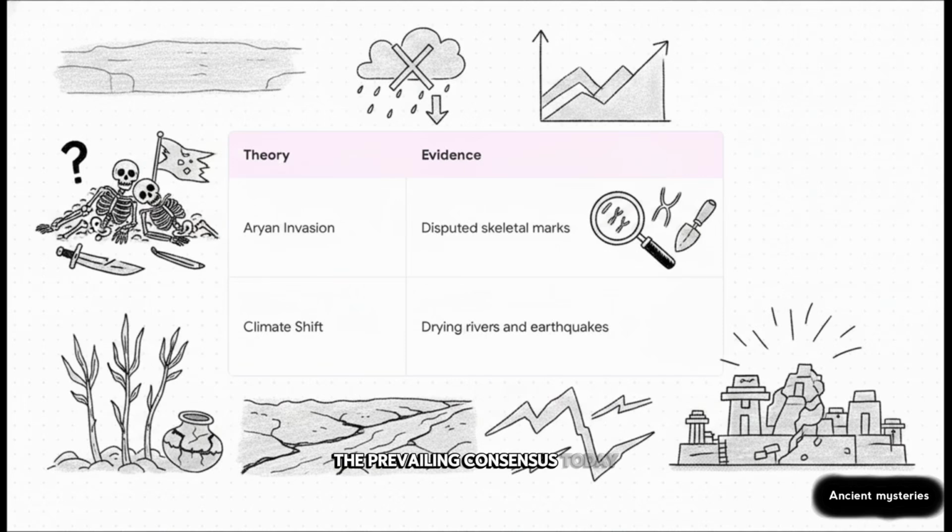The prevailing consensus today points squarely to environmental shifts. Mathematical modeling and geological data suggest a severe drying of the Ghaggar-Hakra river systems, deeply decreased monsoon rainfall, and massive tectonic earthquakes. These compounding disasters likely disrupted their agricultural base, quite literally, starving the cities of their lifeblood.